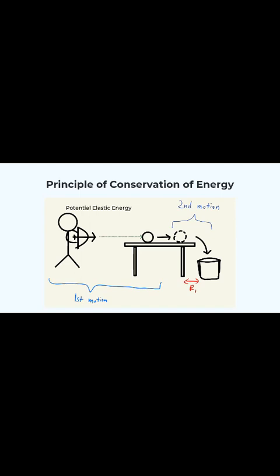It then transfers onto the arrow, and the energy changes from elastic potential energy into kinetic energy when it is released. It then moves toward the ball on the table at a constant speed. When the arrow hits, the ball will move to the right of the table due to a large impulsive force. The force will then push it until it projects from the table and drops into the bucket.